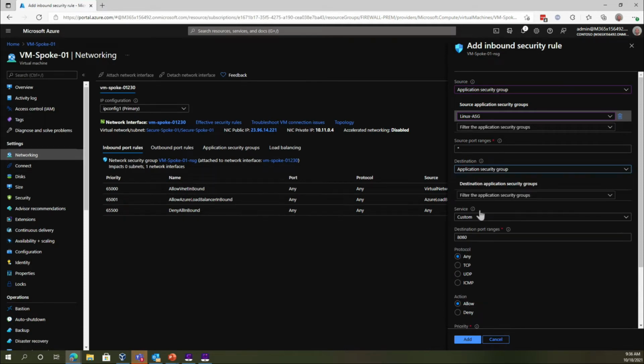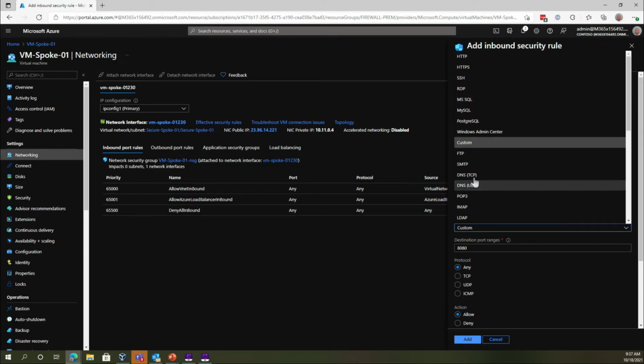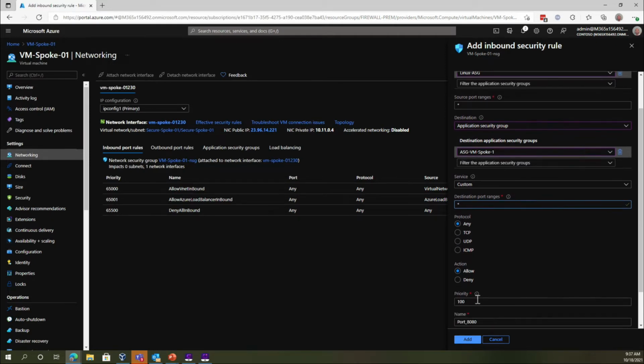I'm going to put an application security group here as well. And here I'm going to choose the new one I just created, ASG VM1 service. So here you can choose different kinds of services that are already pre-mapped out, or you could just leave this as blank or everything. And then you can choose a protocol. Again, this is like the 5-tuple we talked about. And obviously then the deny rule, right? You can say allow or deny.